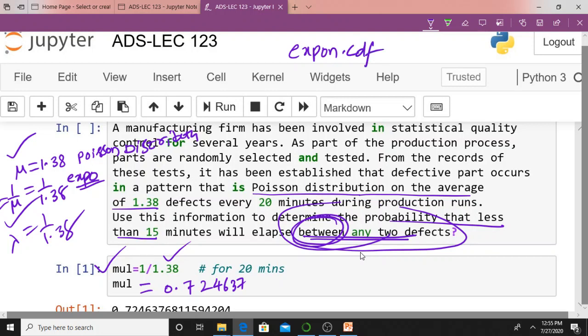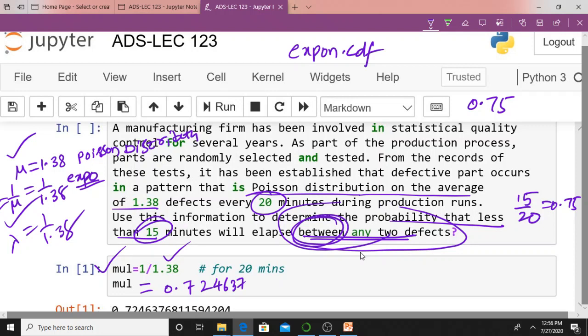Anyway, we will try to understand. So 0.75, because we got 0.75. How will you get this 0.75? 15 by 20. 15 by 20 is 0.75. What is 15? What is 20? This is less than 15 minutes, but your mu is defined as 1.38 for every 20 minutes, isn't it? This is for every 20 minutes, this is for 15 minutes. It means there is a mismatch, because the mean in the Poisson distribution was for 20 minutes, isn't it?